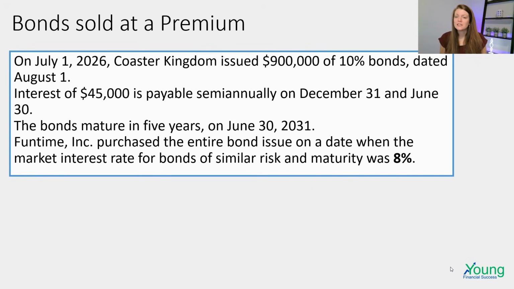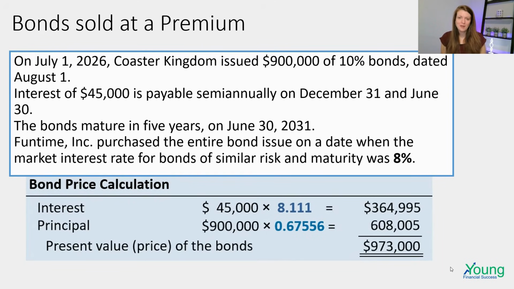Funtime Inc. purchased the entire bond issue on a date when the market interest rate for bonds of similar risk and maturity is 8%. So that 8% market rate is what they could find elsewhere if they were to invest in other bonds. For that reason, because Coaster Kingdom in this example is offering 10% and you can only get 8% in the market, Coaster Kingdom gets to sell their bonds at a premium, an amount even higher than the $900,000 par value.